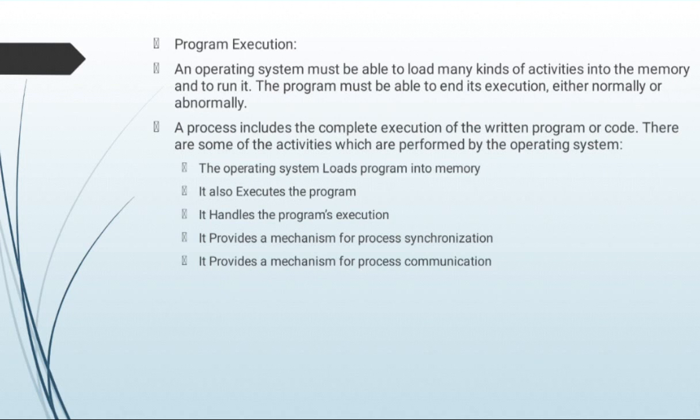First is program execution. The operating system must be able to load the program for its execution. An operating system must be able to load many kinds of activity into memory and to run it. The program must be able to end its execution either normally or abnormally. A process includes the complete execution of the written program or code. There are some activities which are performed by the operating system.